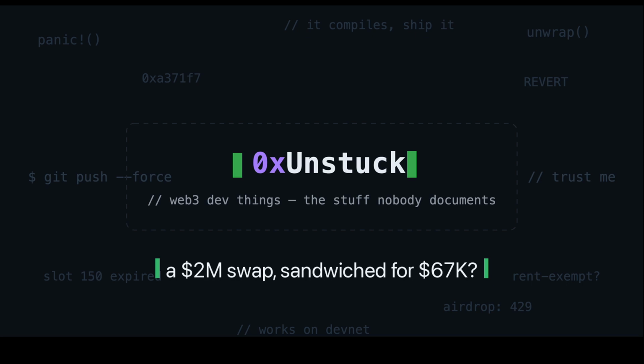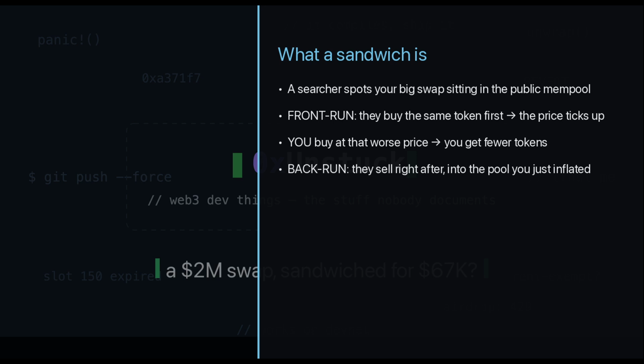We'll build the exact attack on the real Uniswap pool. Watch the whale get shortchanged on camera and then defend against it with one number. Let's go. Here is the whole idea.